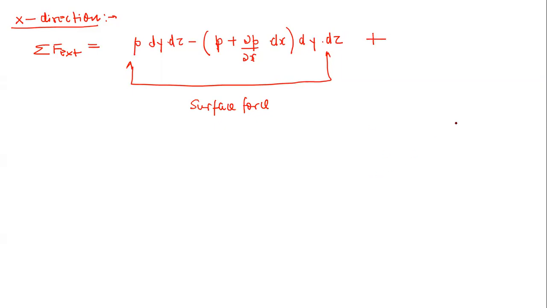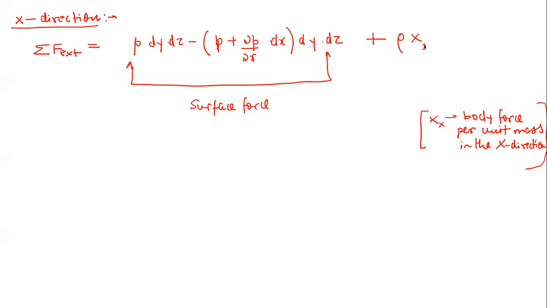Let's say for body force, X is the body force. If you remember when I derived the hydrostatic equation, in a way we are doing the same thing here. So body force per unit mass in the x direction will be simply rho multiplied by X.